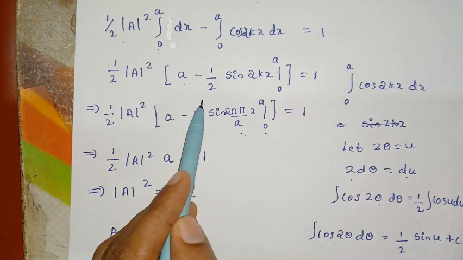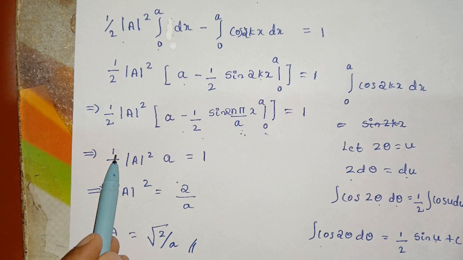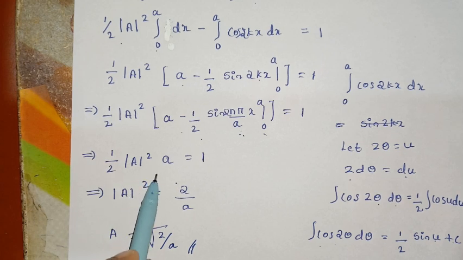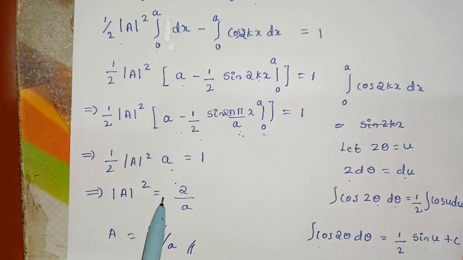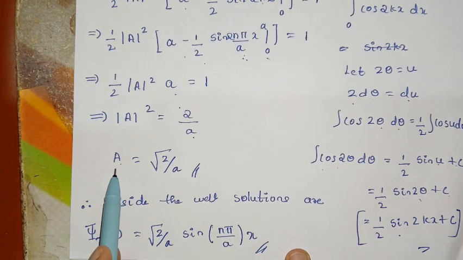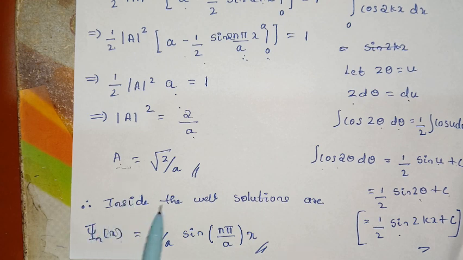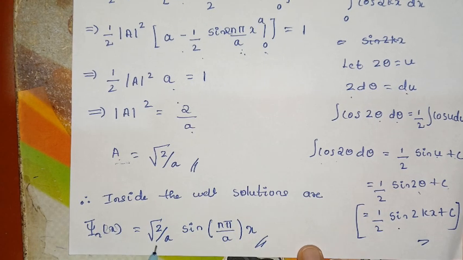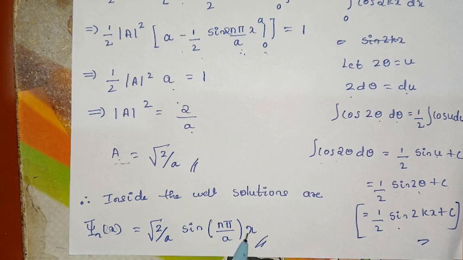Therefore this term is 0. Therefore 1 by 2 mod A squared into a is equal to 1. So mod A squared is equal to 2 divided by a, so A is equal to root 2 by a. Finally we get the value of A. Therefore, inside the well the solutions are psi n of x equal to root 2 by a into sin n pi by a into x.